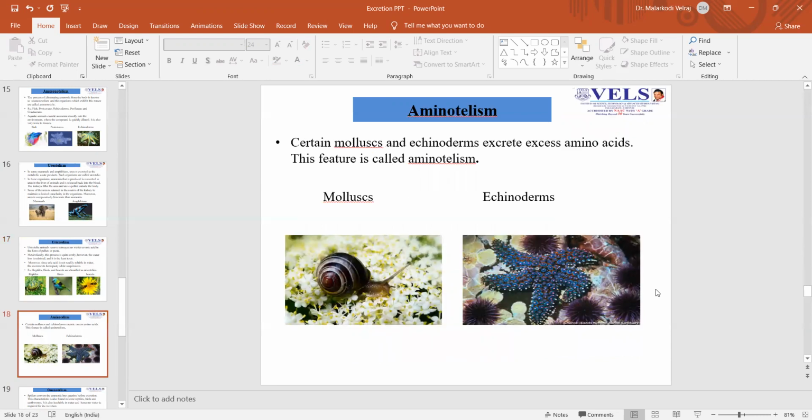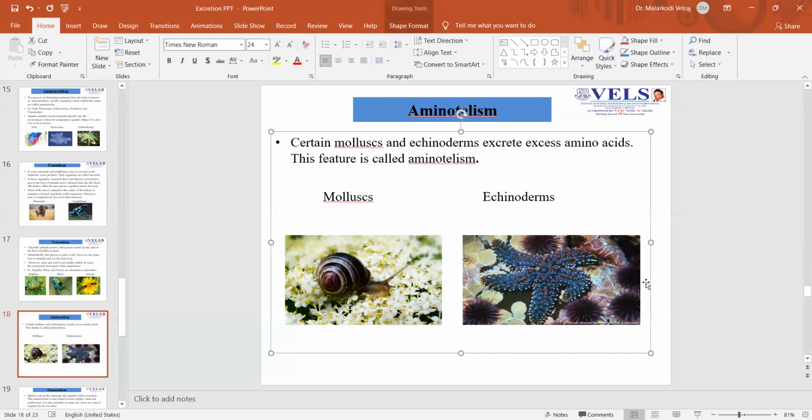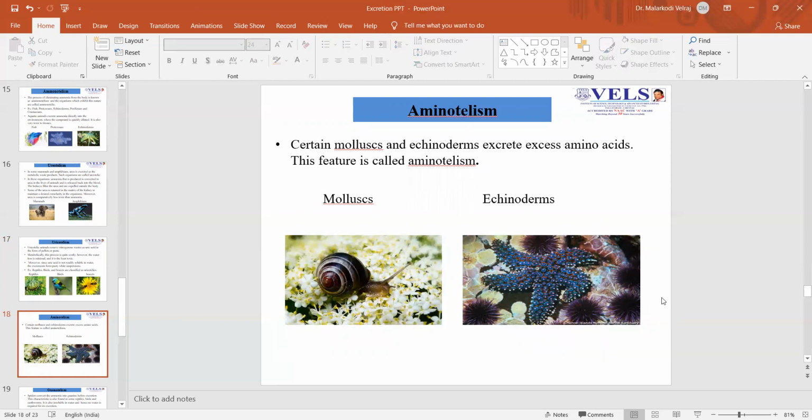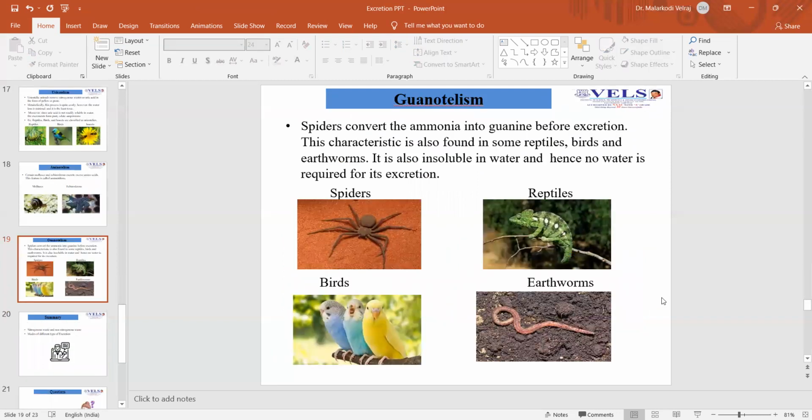Next process is called aminotelism. Certain mollusks and echinoderms excrete amino acids, and this process is called aminotelism. Main examples are mollusks, that is animals with shells, and some of the echinoderms. Next process is called guanotelism. Spiders convert the ammonia into guanine before excretion. This characteristic is also found in some reptiles, birds, and earthworms. It is also insoluble in water and hence no water is required for its excretion.